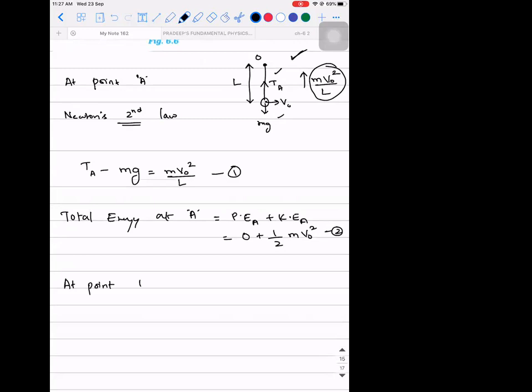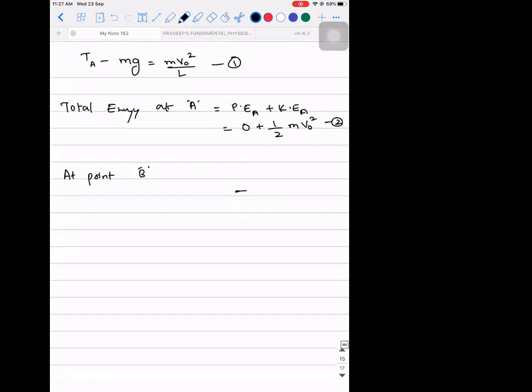Similarly, when it is going to point B, at point B, how is it? It is horizontal, so the bob is like this. Mg will act in the vertically downward direction. On this side, what will act? Tension. Very good. There will be tension, and there is also centripetal force acting towards the center. And what is the value of it? M into VB square divided by, what is the radius? L. Very good.